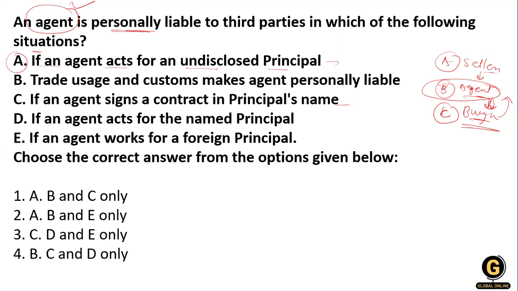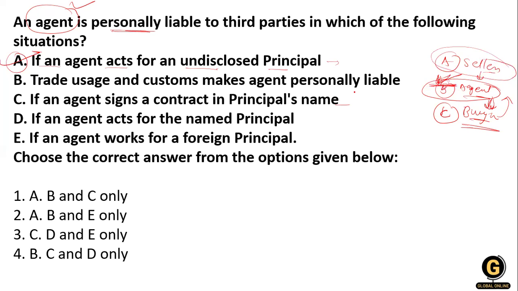So the agent acts for the undisclosed principal. That means only the agent is liable to pay, because the buyer does not know about the seller, so the agent is liable. So option A, this statement, is true. Now, trade usage and customs make an agent personally liable.